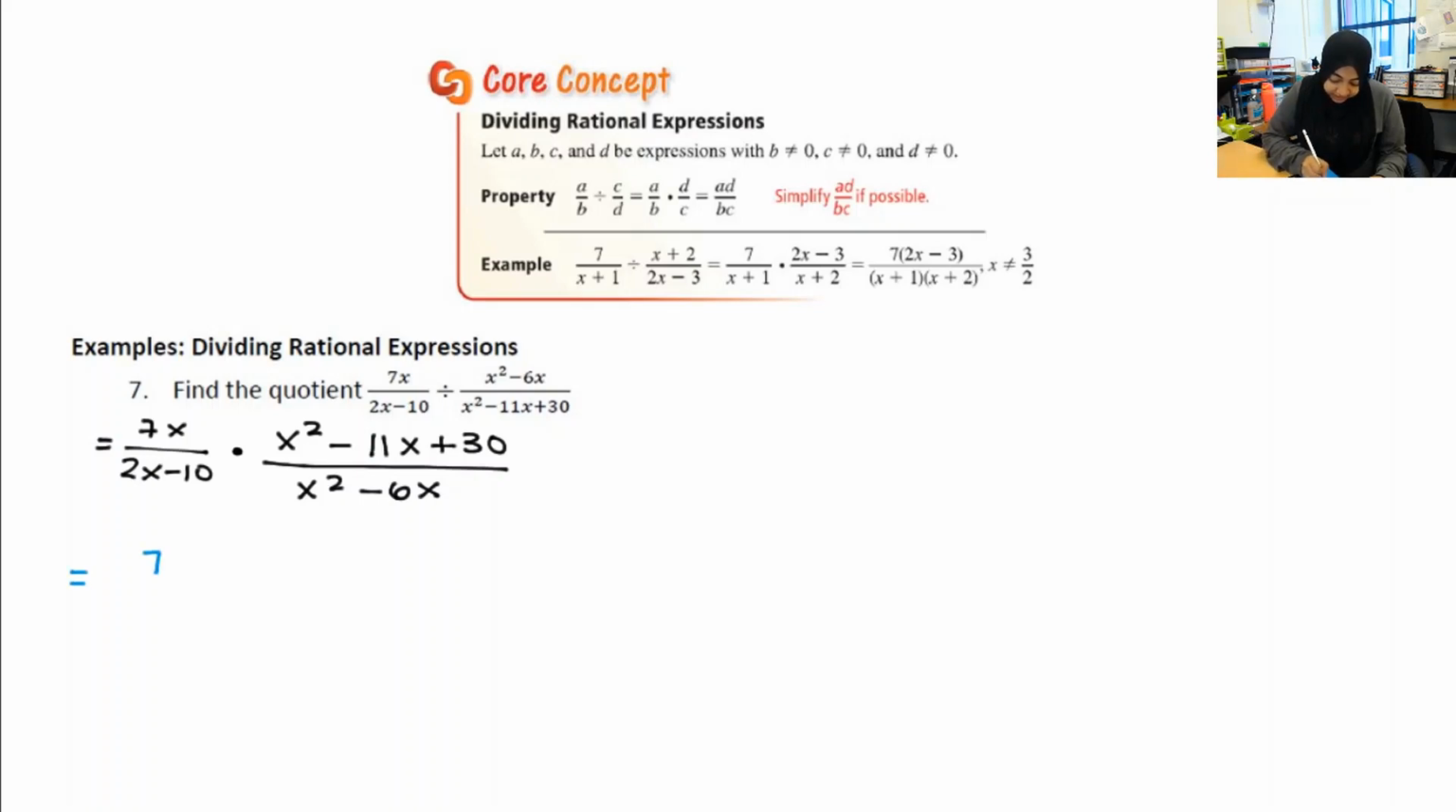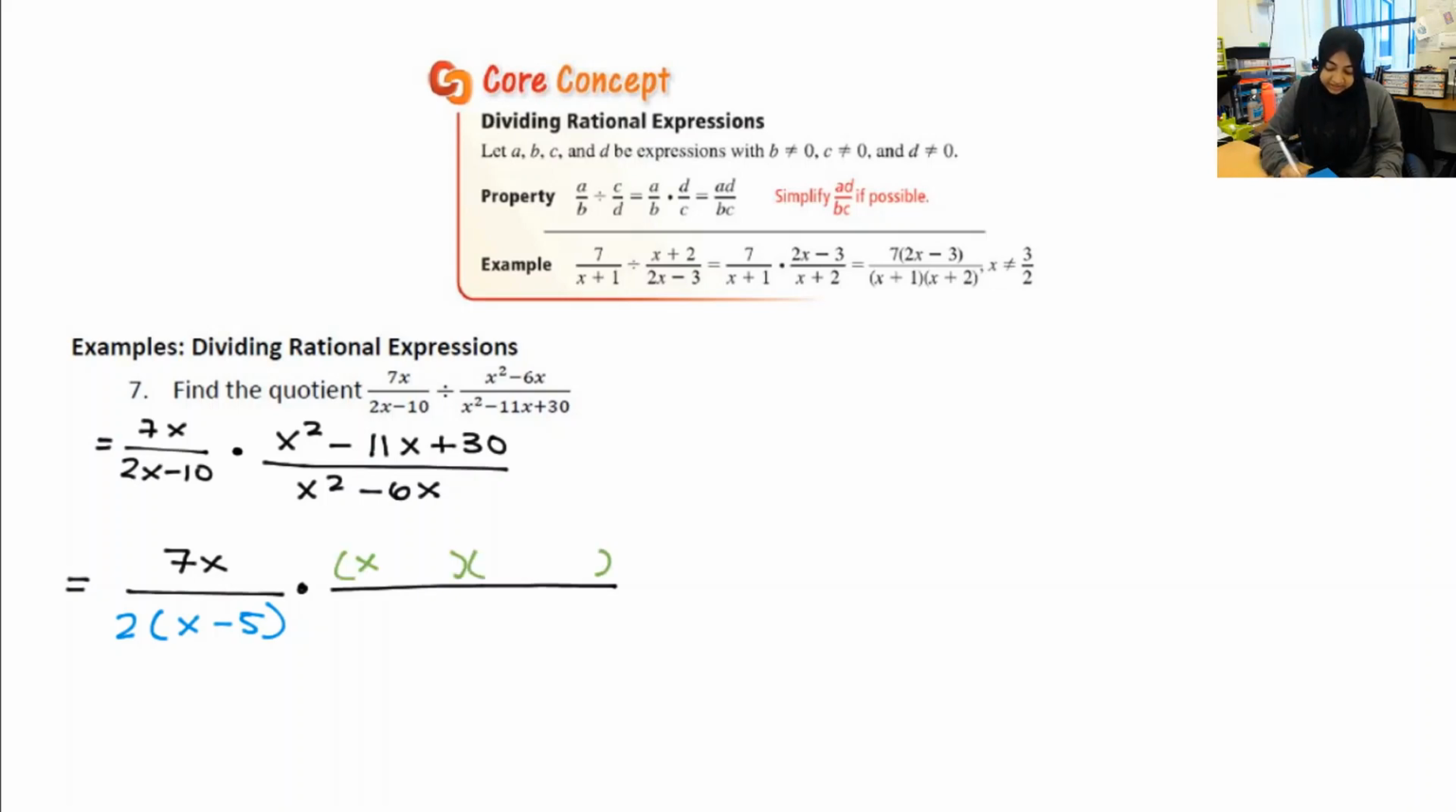So I've got 7x, which of course is going to stay the same. And then in the denominator, I have 2x minus 10. Well, I can factor out a 2, which leaves me with x minus 5, times. In my numerator, luckily for me, great, my a value is 1. So I can say x times x is x squared. Two numbers that multiply to give me 30, but add to give me negative 11. Those two numbers are negative 5 and negative 6. And in the denominator, my greatest common factor is just x, so x minus 6.